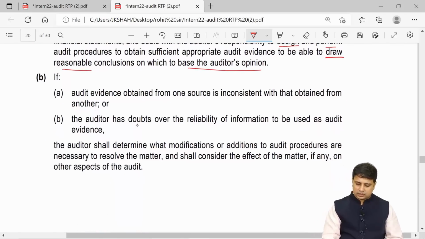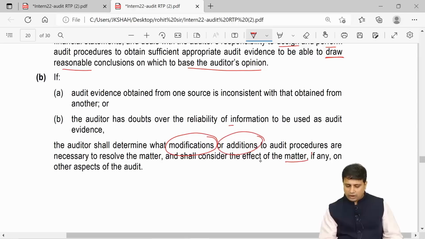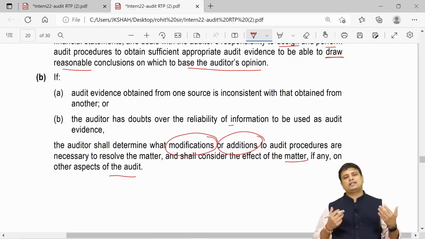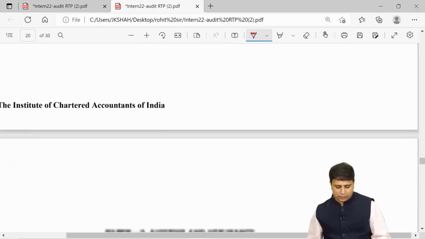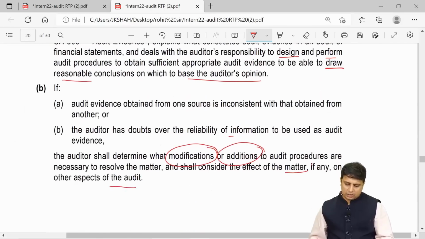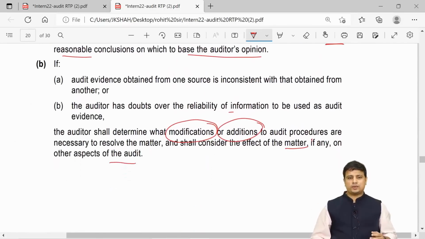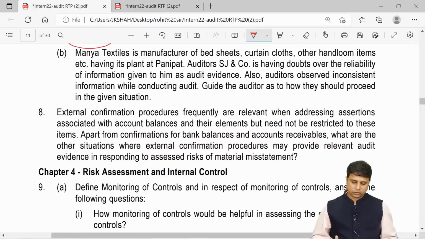If they are inconsistent, or the auditor has doubt over the reliability, the auditor shall determine what modifications or additions to the audit procedures are necessary and consider the effect, if any, on other aspects of the audit. That is, I may have to modify my opinion. So again, asking such an individual question may be difficult. They may club this question with something else and ask you. So this was our question number 7B.